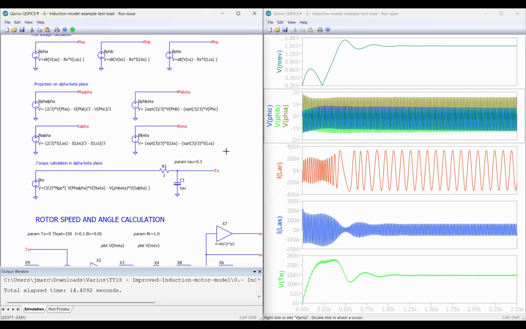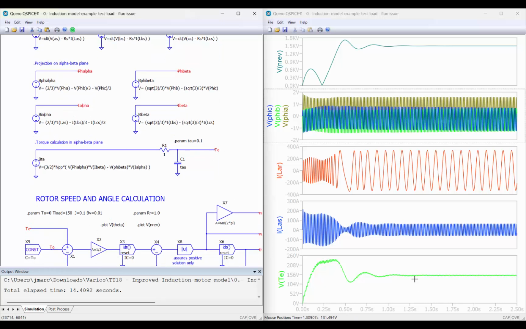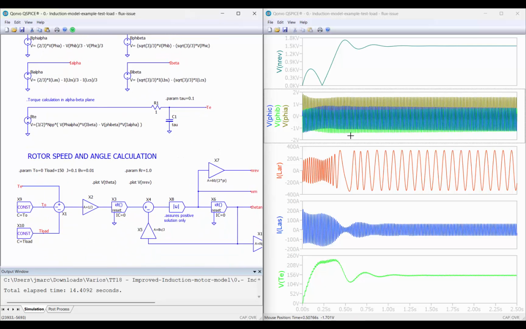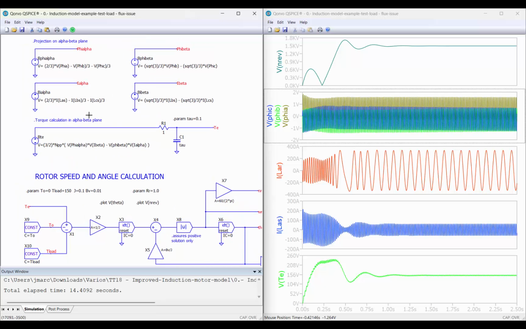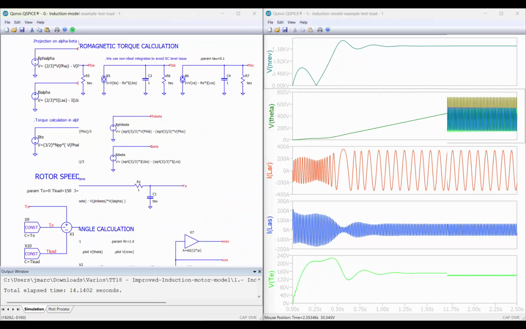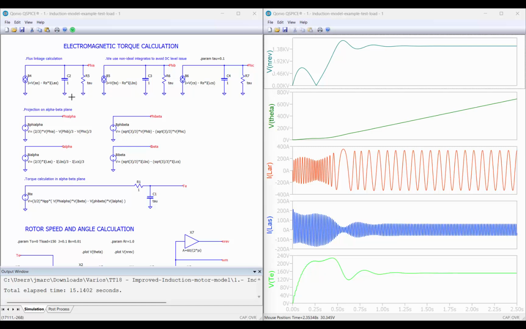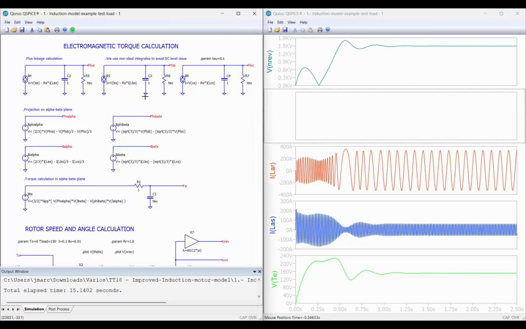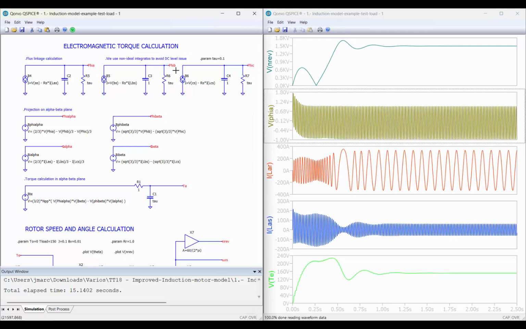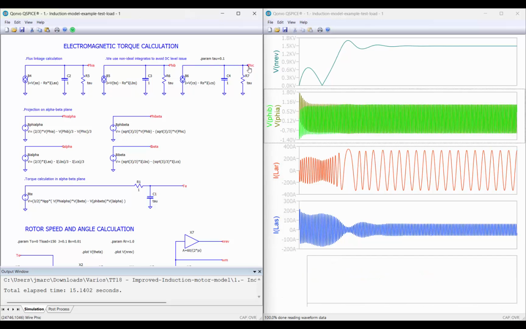But in any case, the value of the electromagnetic torque was correct, and the value of the speed here is also correct. So this was compensated somehow when doing these calculations. Now let's see the results when we are using non-ideal integrators with a tau constant as shown here of 0.1 seconds. So let's remove here the angle and add the fluxes, this point and this point and at this point.